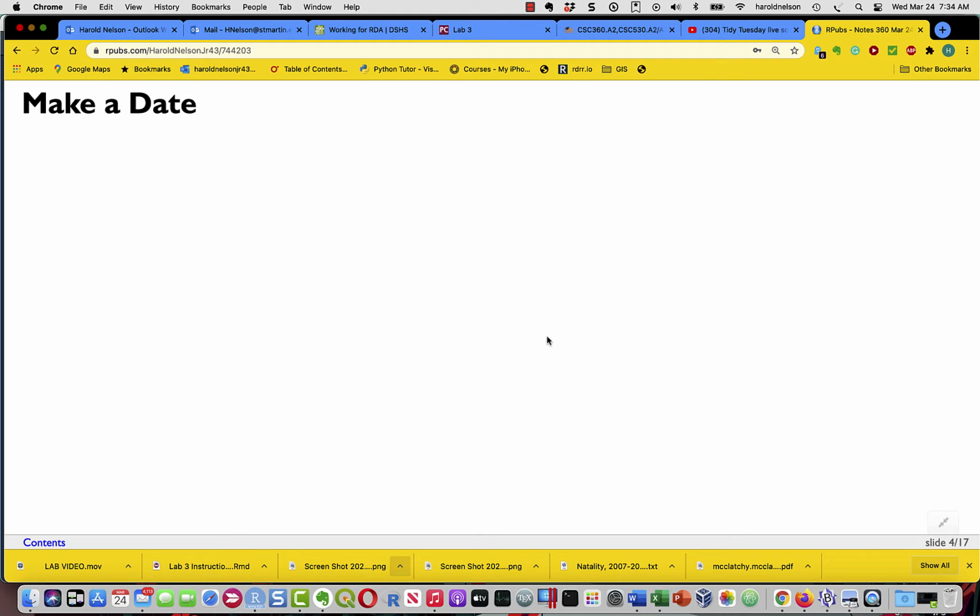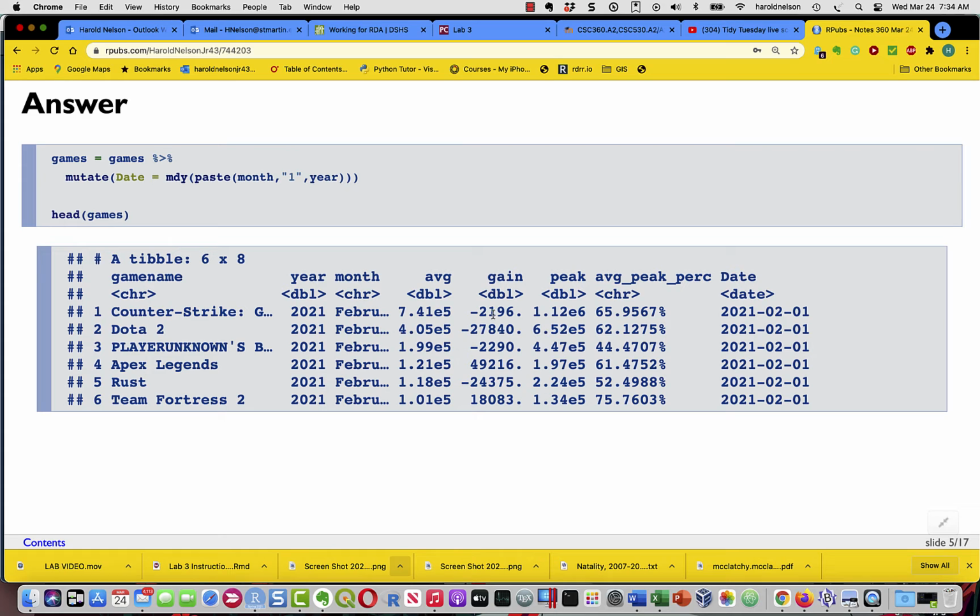Make a date. The data frame that we got contains a month and a year, but we need to actually make a legitimate date out of that for some things. And I'll show you how we do that. We'll use the MDY, month, day, year function from Lubridate, and we apply it to a string, which we build by concatenating the character variable month with the character 1 with the character year.